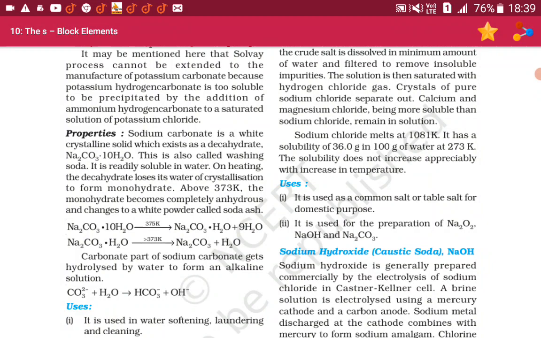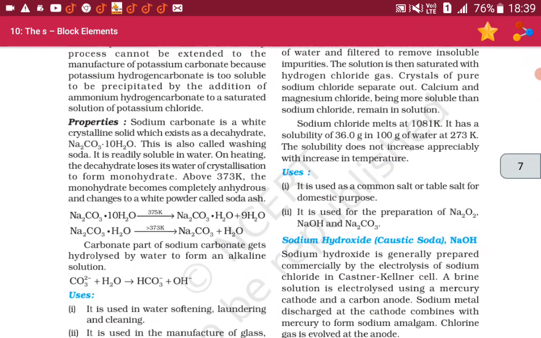On heating, the decahydrate loses its water of crystallization to form the monohydrate. Above 373 Kelvin, the monohydrate becomes completely anhydrous and changes to a white powder called soda ash. Na2CO3·10H2O treated at 375 Kelvin gives Na2CO3·H2O plus 9H2O.